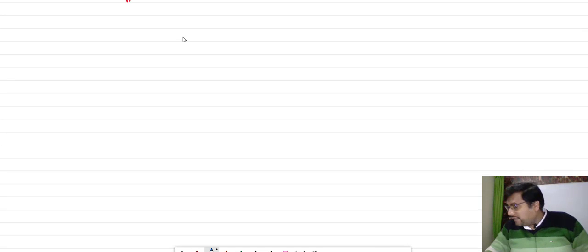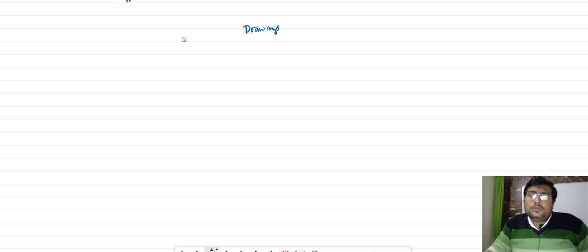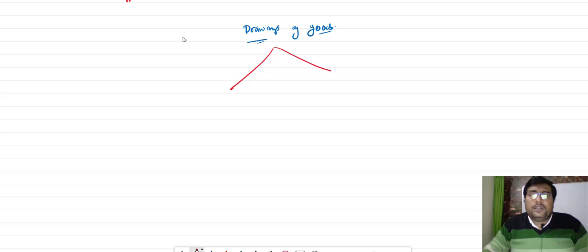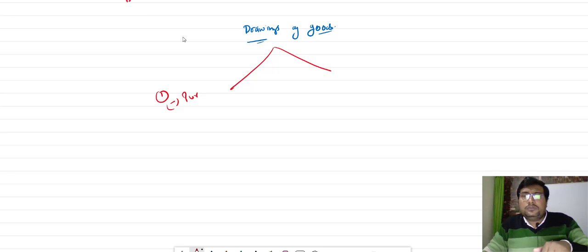Okay. Now some other section is there. Please understand this, and after that we will proceed to the question. Drawings of goods. Now, drawing of goods you know: whenever the proprietor takes goods for personal use, it is considered a drawing of goods. So drawing of goods will also have two treatments. Number one, it will deduct from purchase because goods will decrease.